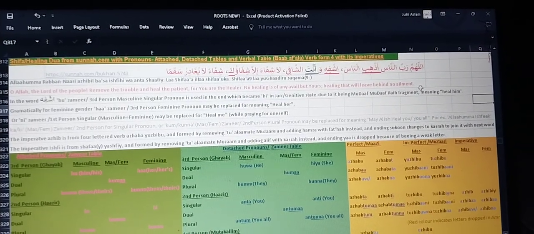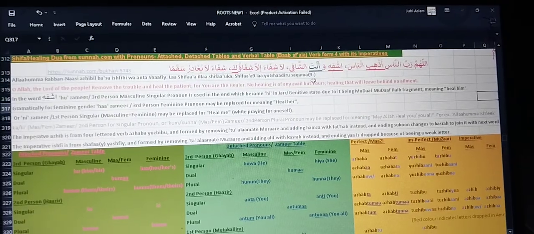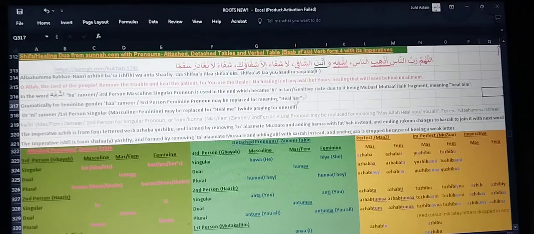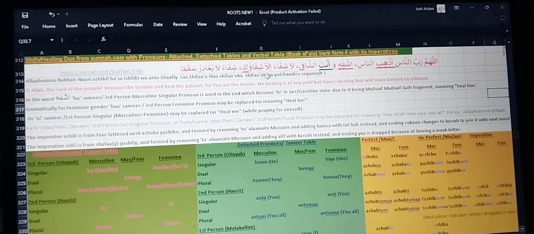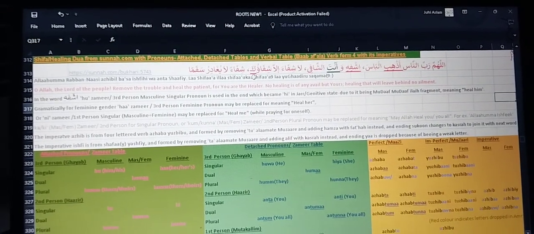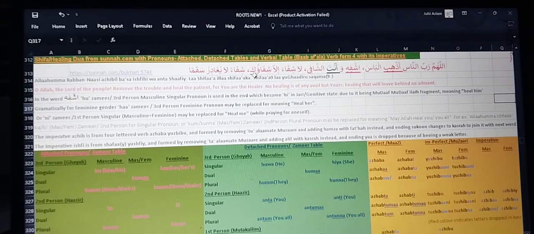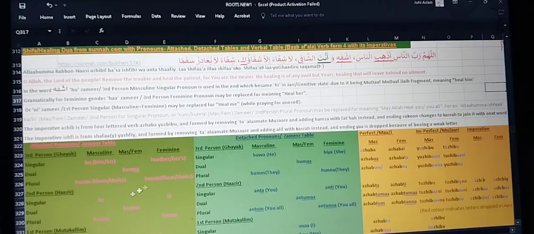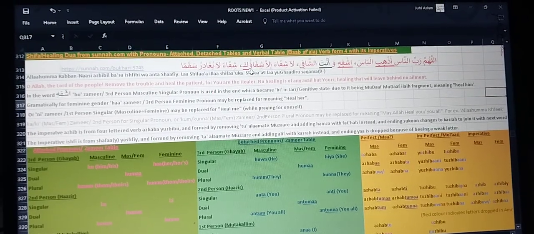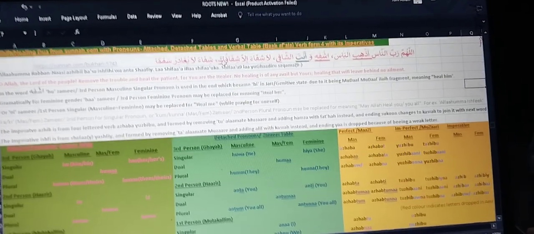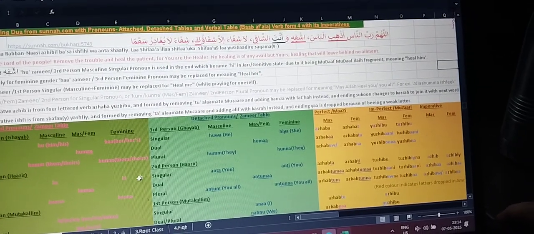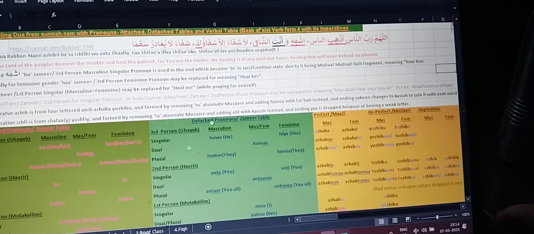So in this we have seen the example of pronouns that have come after the noun, like ka, ki. Ka means you, and ka is used for masculine, and ki is used for feminine.